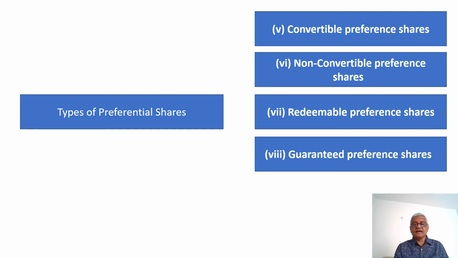Redeemable preference shares give the company the option to redeem them after a particular period of time. Guaranteed preference shareholders carry the right to a fixed dividend even if the company makes no or insufficient profit. That is, irrespective of whether the company makes profit or insufficient profit, the guaranteed preference shareholders get the fixed dividend payable to them.